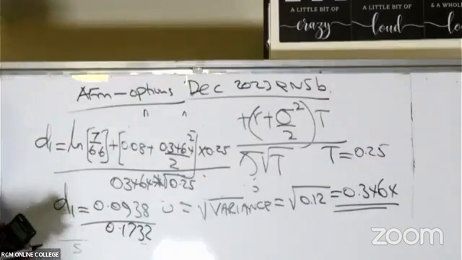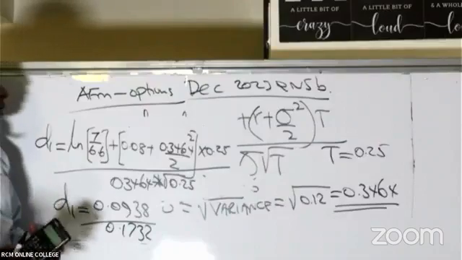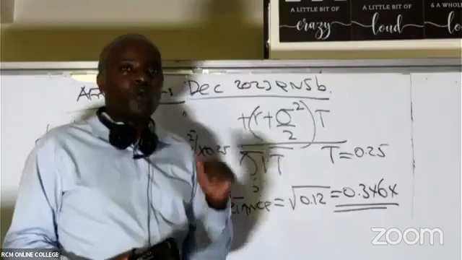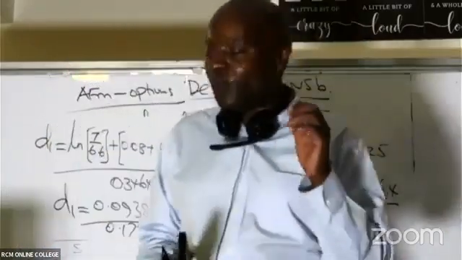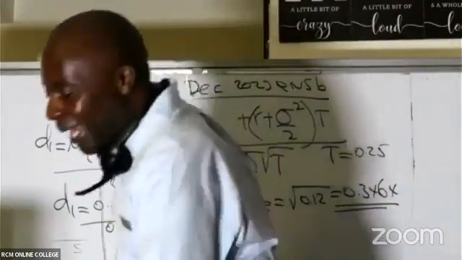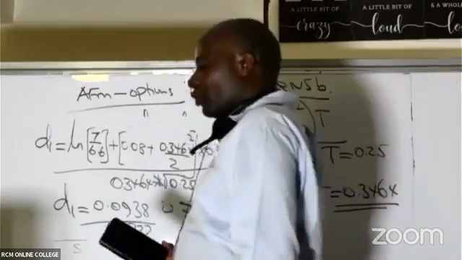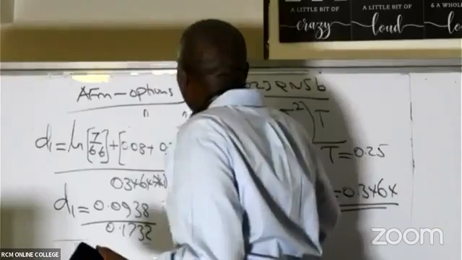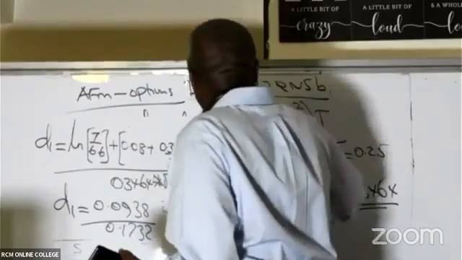You guys don't disappoint. So from there, ladies and gentlemen, I will be able to confidently give my examiner D1, because you can't do anything if you don't have D1 in Black-Scholes. Black-Scholes is a D1 model. You must first of all give us D1 in many decimal places.